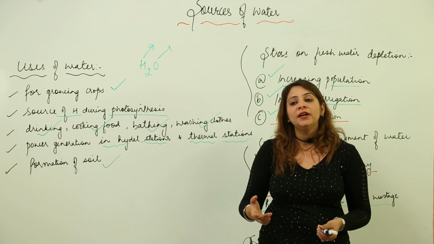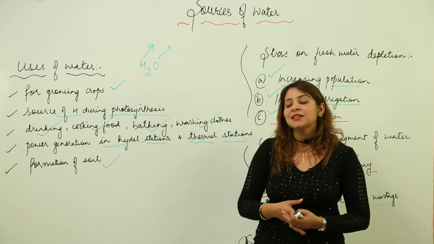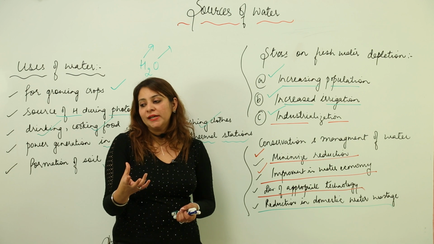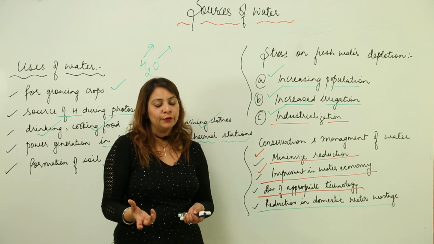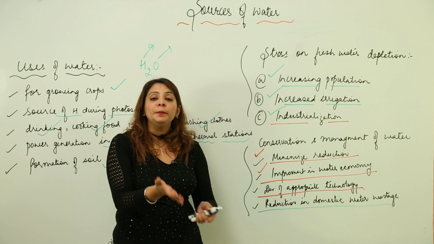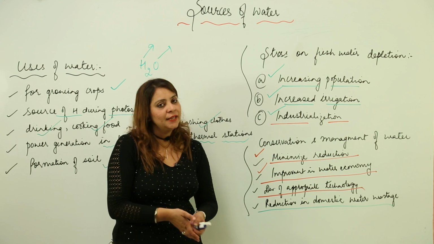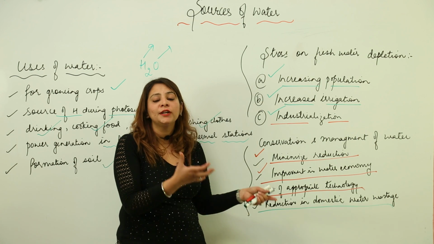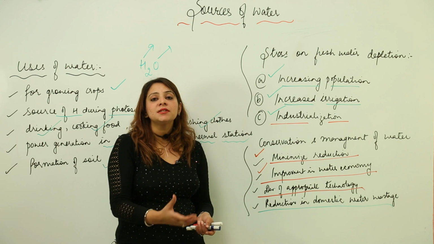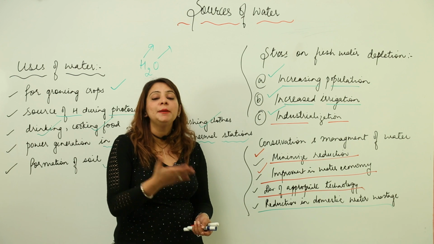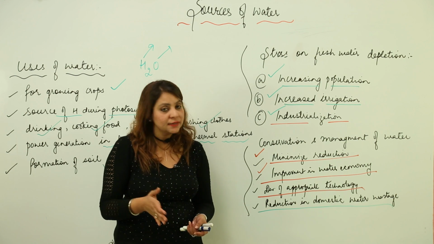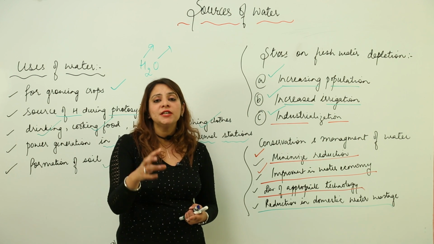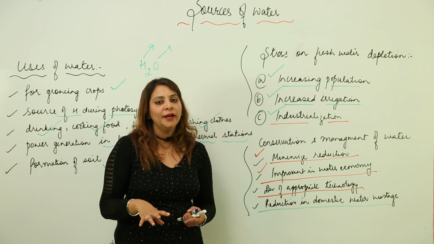Moreover, we live on earth, our planet, so it's our duty to keep it fit for the survival of life, and that can only be if there are natural resources, and water is one of them. So just try to take these steps, whatever you can contribute. Start minimizing the use, and please avoid wastage. This is in your hand. Stop polluting water, and use only that much water that is required by you, right?